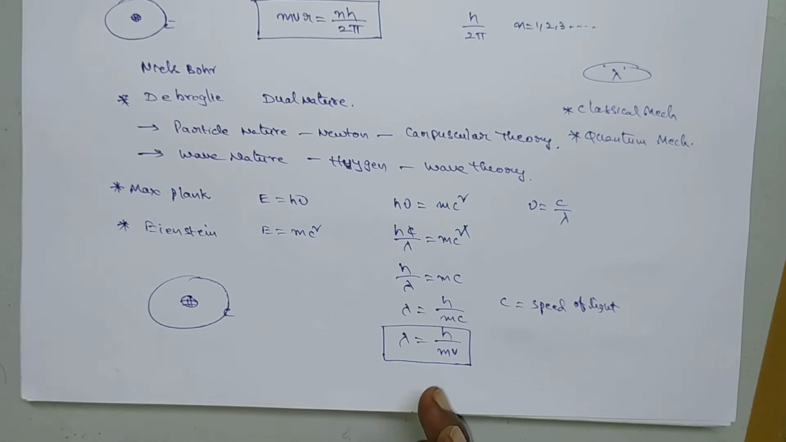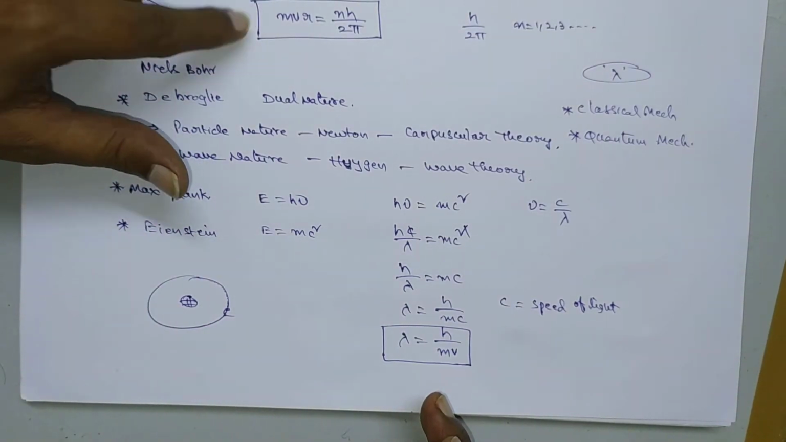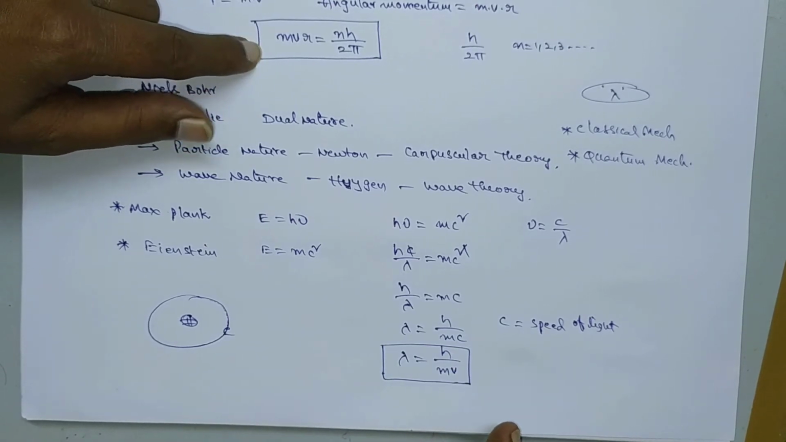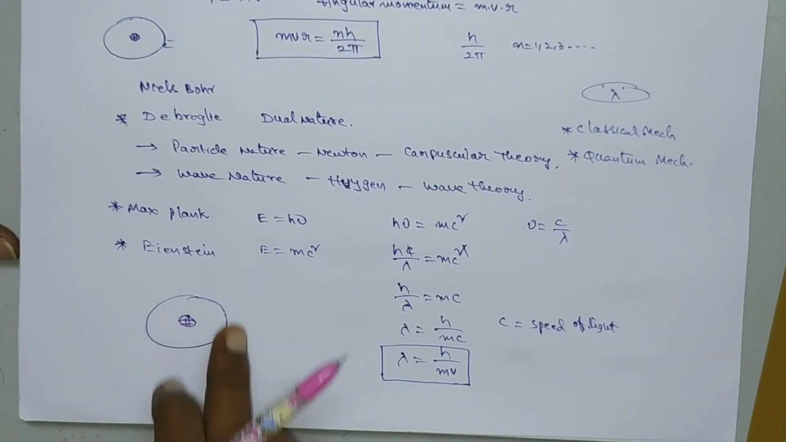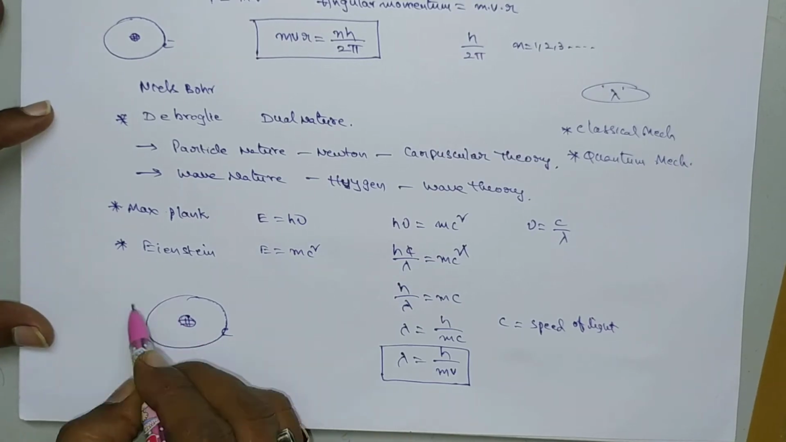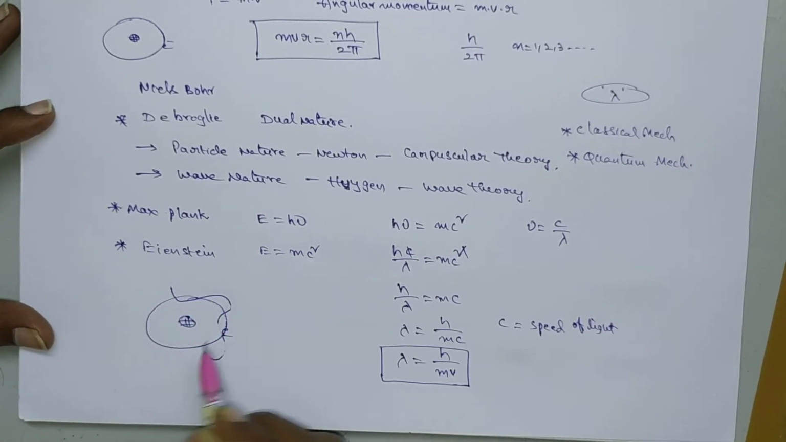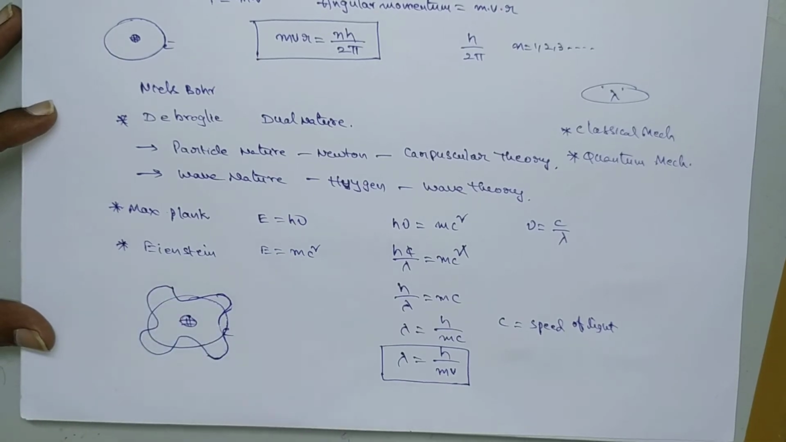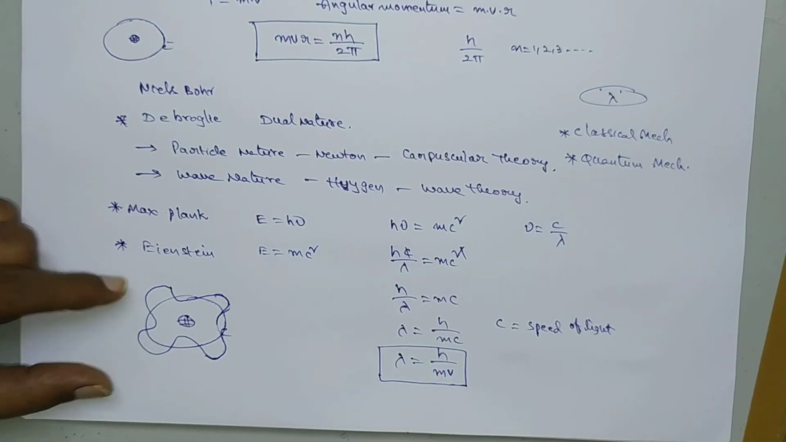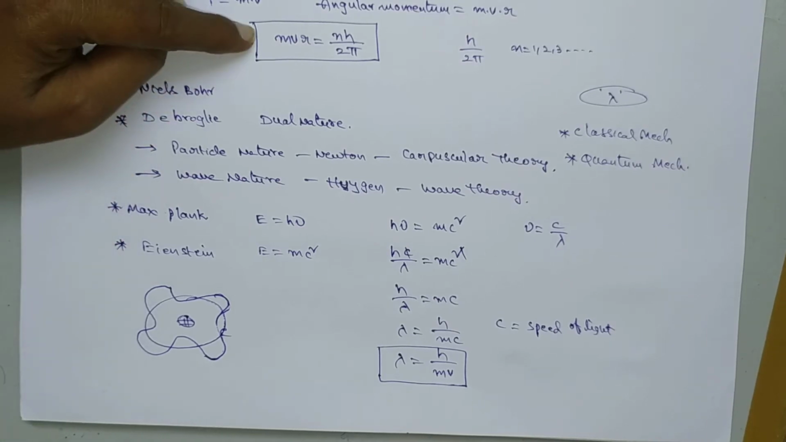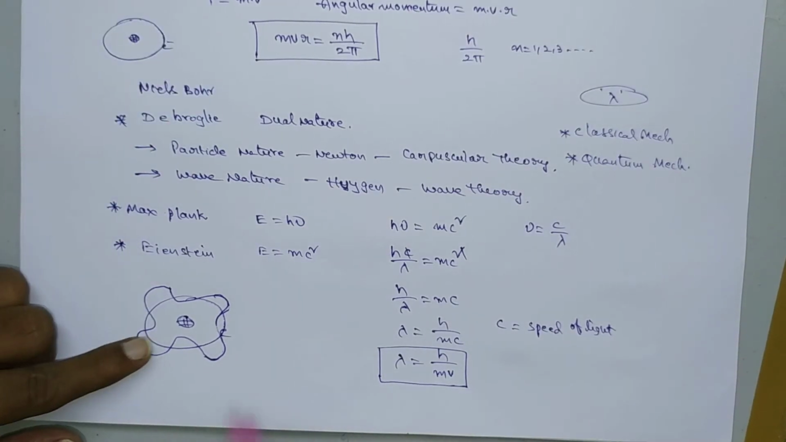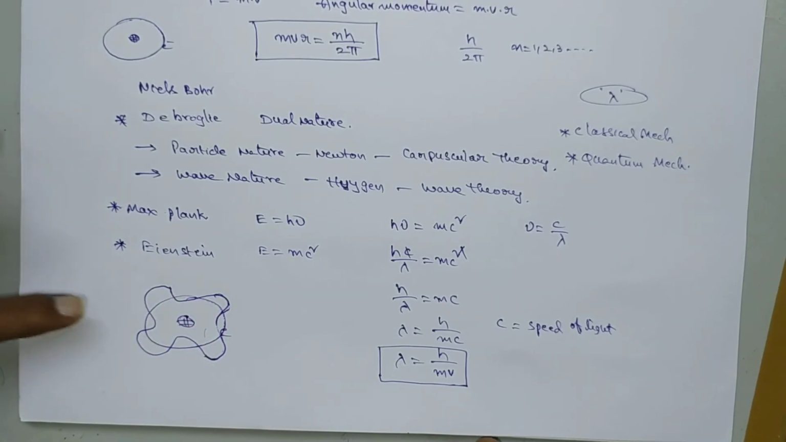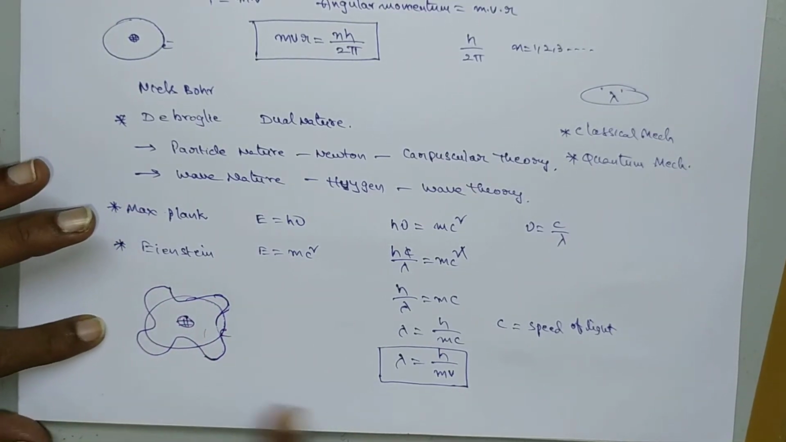Now let us derive how this angular momentum is quantized. Suppose the electron is revolving around the nucleus in circular path just like a wave. If it revolves around the nucleus in wave motion, then it will exhibit some wavelength. By considering this point, we can derive this expression. Since it is a wave, it exhibits some wave motion.